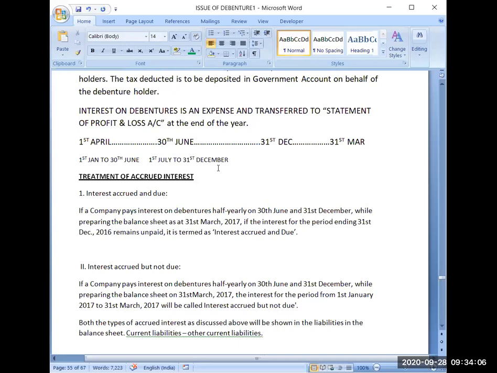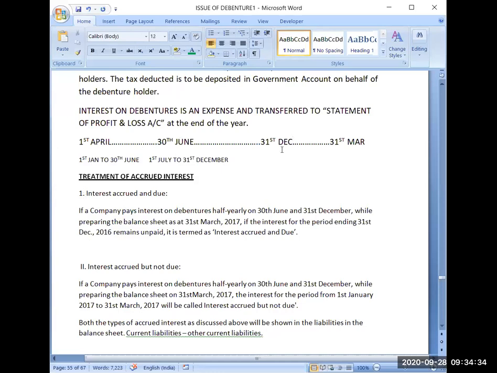So it can also be 30th September and 31st March, or 30th June and 31st December. But generally companies keep either 30th June and 31st December, or 30th September and 31st March.